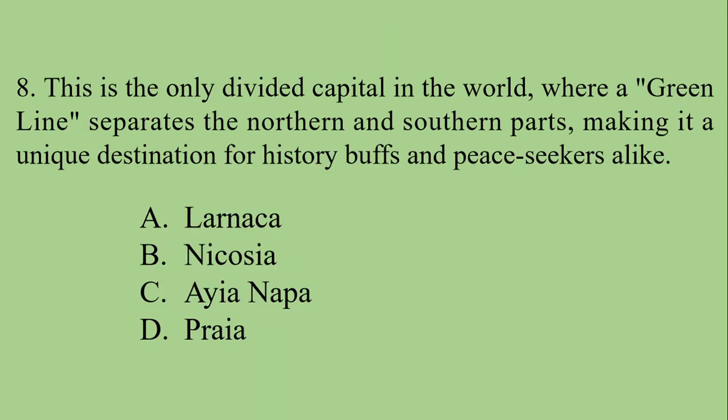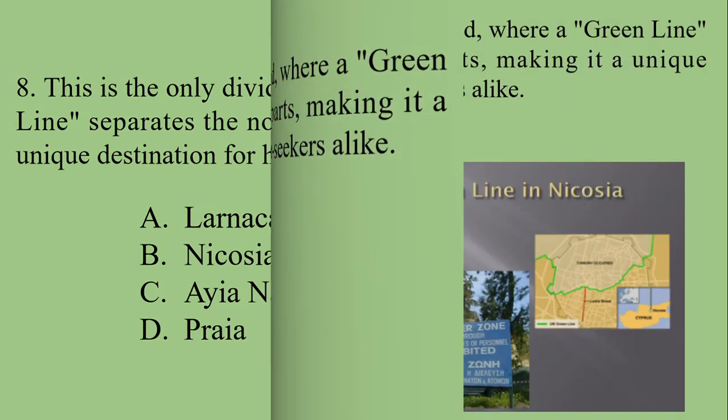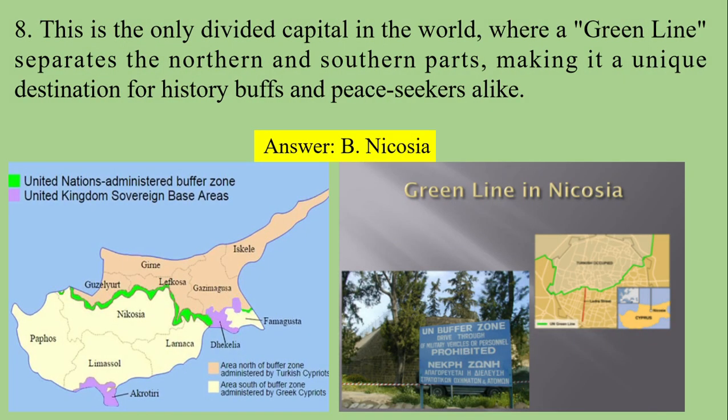Number eight, this is the only divided capital in the world where a green line separates the northern and southern parts, making it a unique destination for history buffs and peace seekers alike. A. Larnaca. B. Nicosia. C. Ayia Napa. And D. Praia. The correct answer is Nicosia.